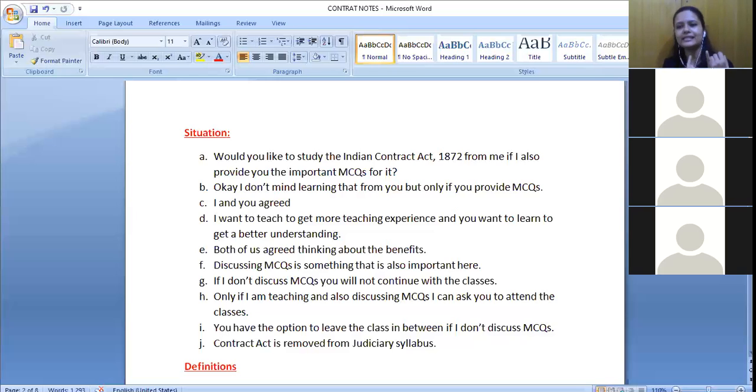So third thing, it is I and you, not you and I. You can remember it like this: first it is defining promisor, second it is defining promisee. I means I'm the person who is making the promise. Whoever is making the promise is a promisor. You are the one who is accepting it. Whoever is giving his acceptance, that person becomes a promisee. So section 2(c) is providing the definition of parties to a contract.